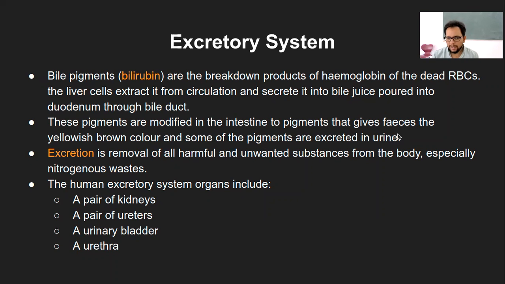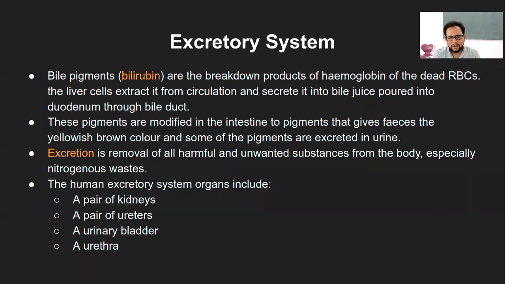I'm assuming you would have observed that sometimes urine is quite transparent, sometimes quite yellowish. This depends on how much of this bilirubin, these yellow breakdown products, is present within the urine.